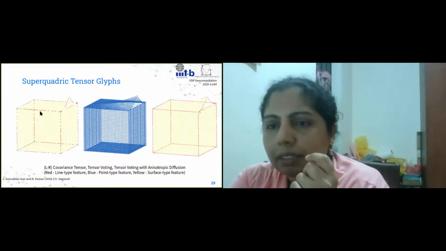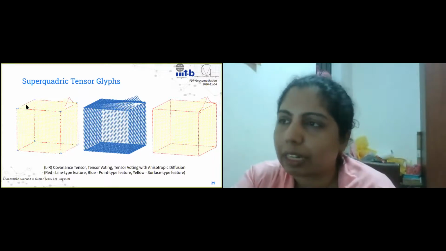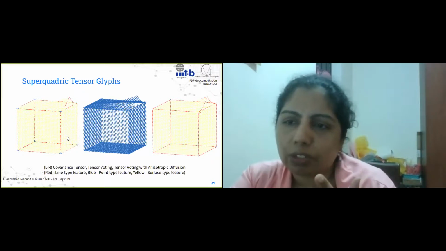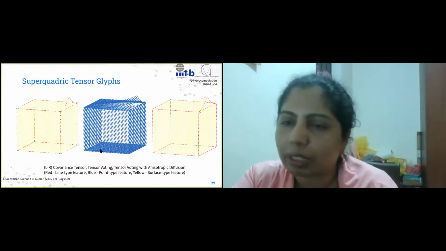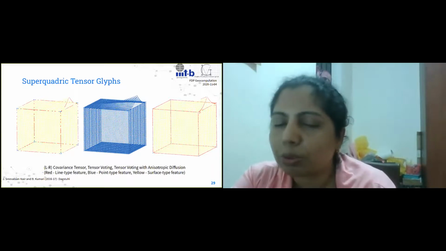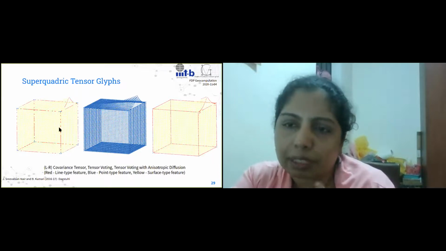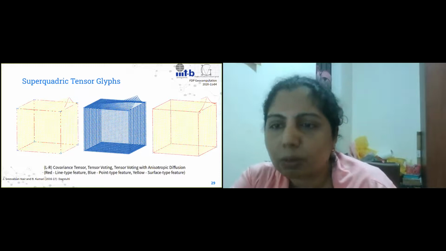These give like these line type features, so they actually represent them very well. And these are flat surfaces. So this is to show that when we did the covariance tensor, it looked like this. When we did tensor voting, it looked like this. But when we did anisotropic diffusion in the tensor voting, we got something which looked the same like the covariance tensor, indicating that we can actually use this also as a local geometric descriptor.